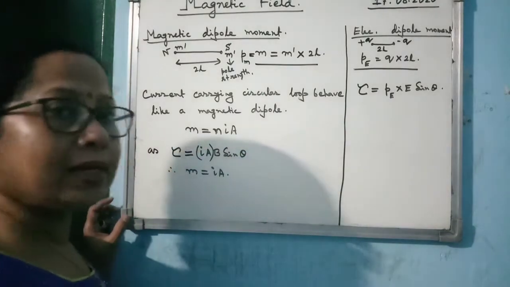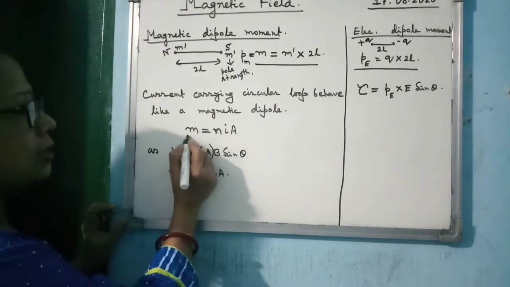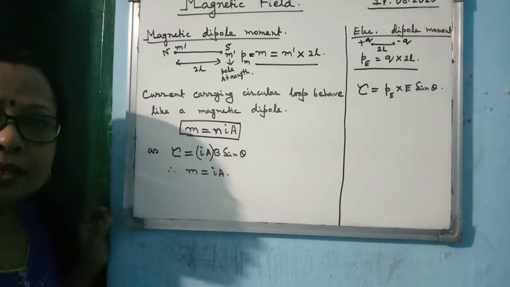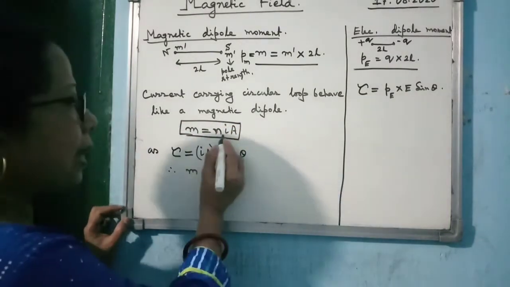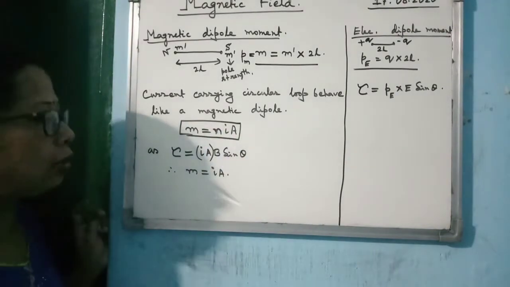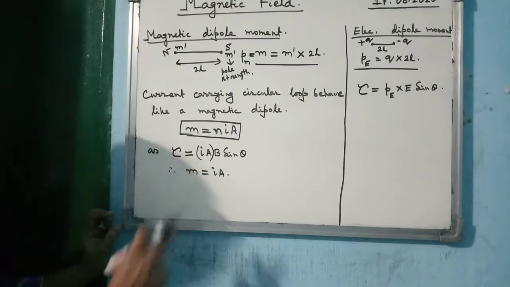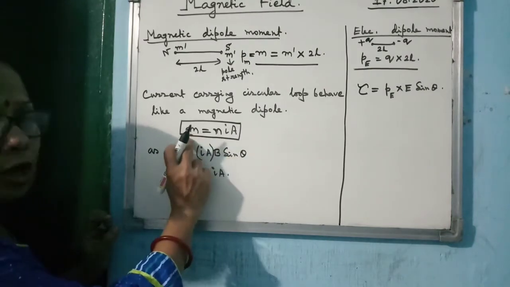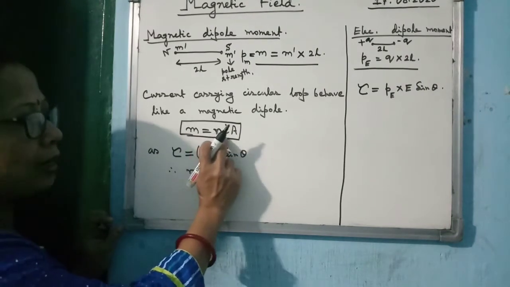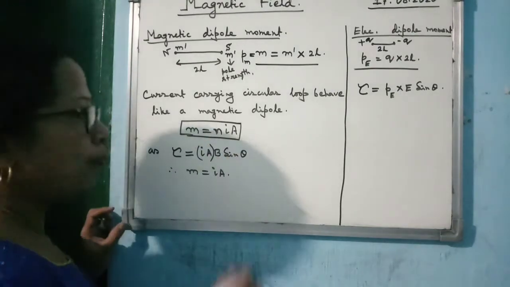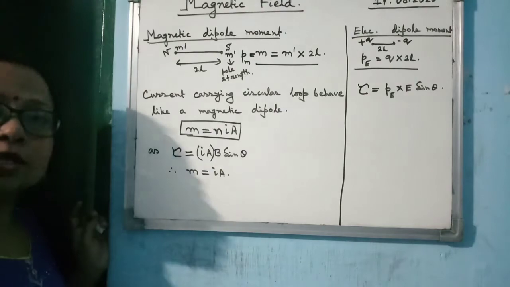It is given by NIA, where N is the number of turns of the loop, I is the current passing through the loop, and A is the area of the loop. Now, this concept that magnetic dipole moment is NIA, or IA when there is only one turn, you can get from another concept also.